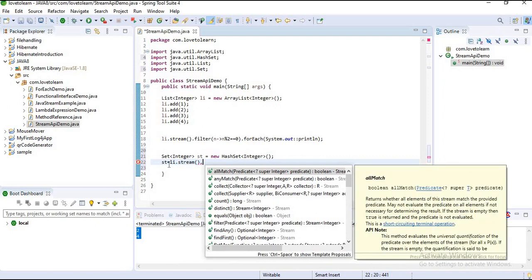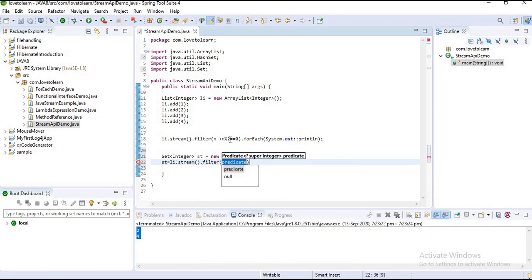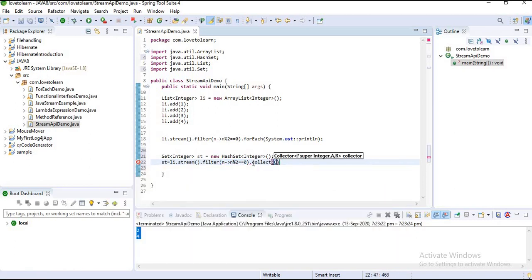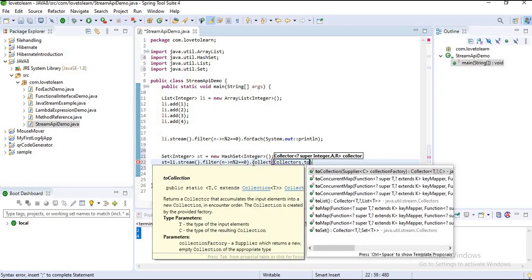I want to add values that match a particular condition. I can add directly, but I am taking a condition here. Collectors dot toSet.